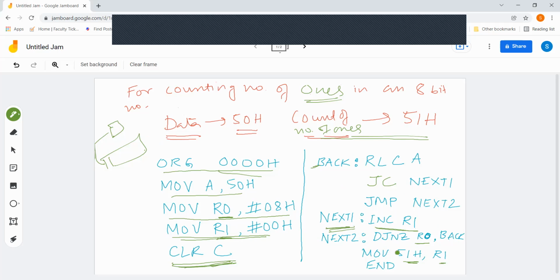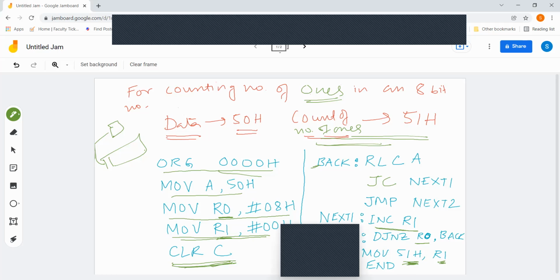In this way, after the complete cycle, we are going to get the number of ones in register R1, and that we are going to move into location 51. At the end, in location 51, you are going to get the number of ones. Okay, I hope this is clear. Now let us go to the next program of our importance.